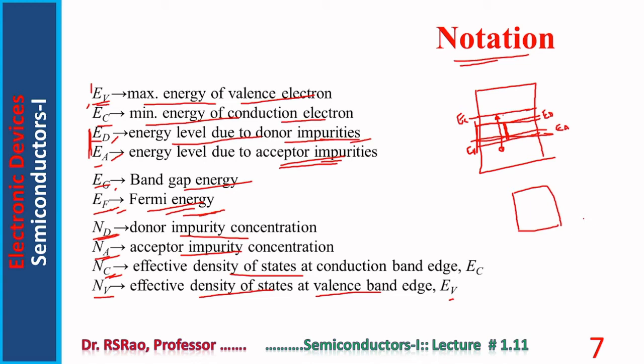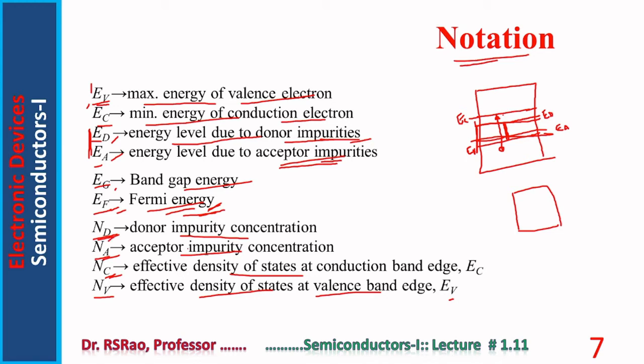It means different electrons will be having different energies. The average energy of the electrons is given a name, Fermi energy. It has certain special significance in energy band theory.